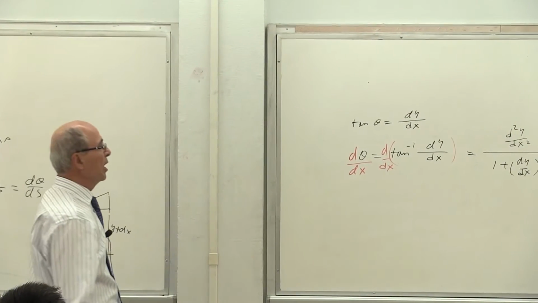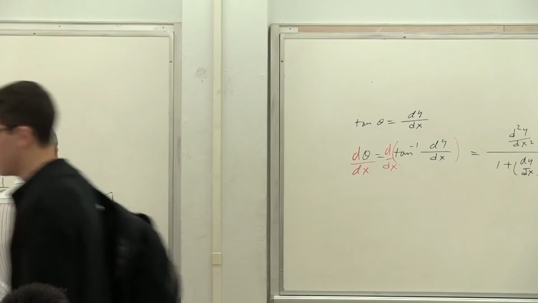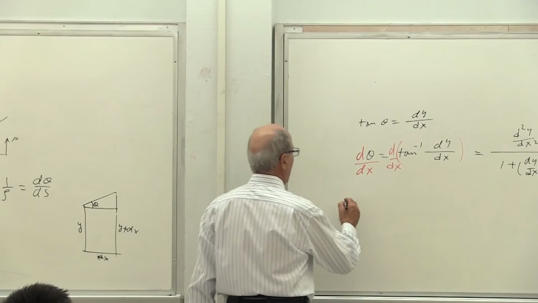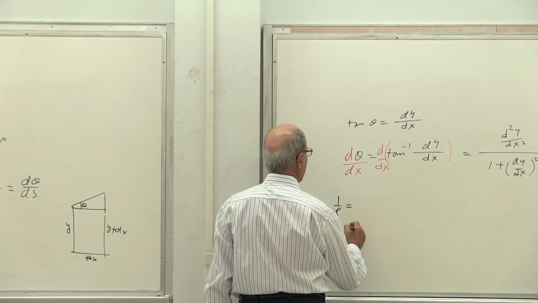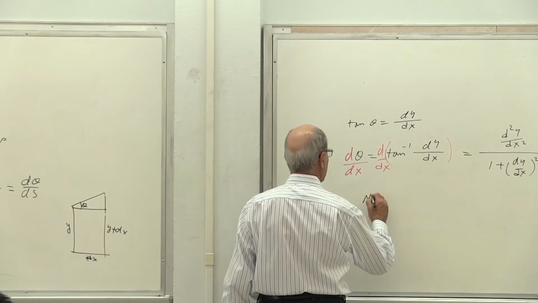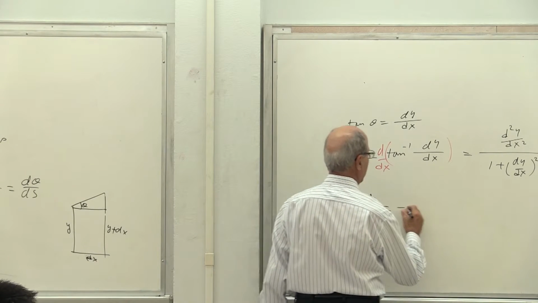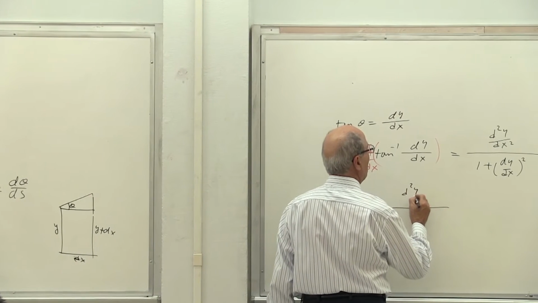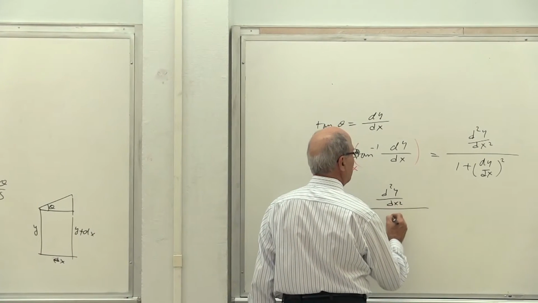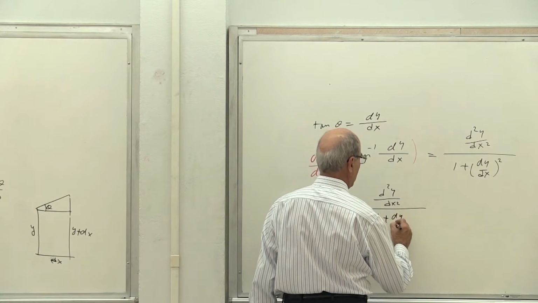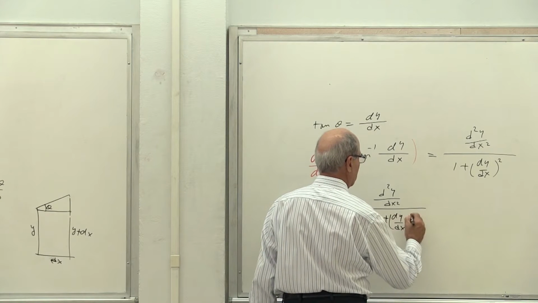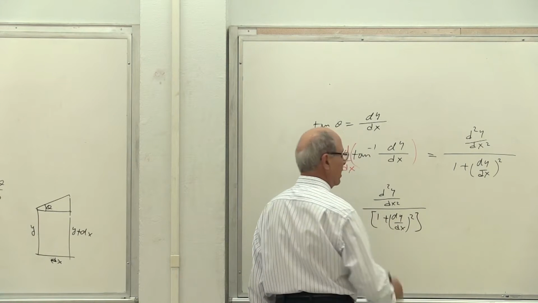Now, let's put the whole thing together. 1 over rho becomes equal to, by the way, M over EI. First of all, equal to the first part. The first part is d2y over dx squared over 1 plus dy by dx to the power of 2. Let's leave it like that.